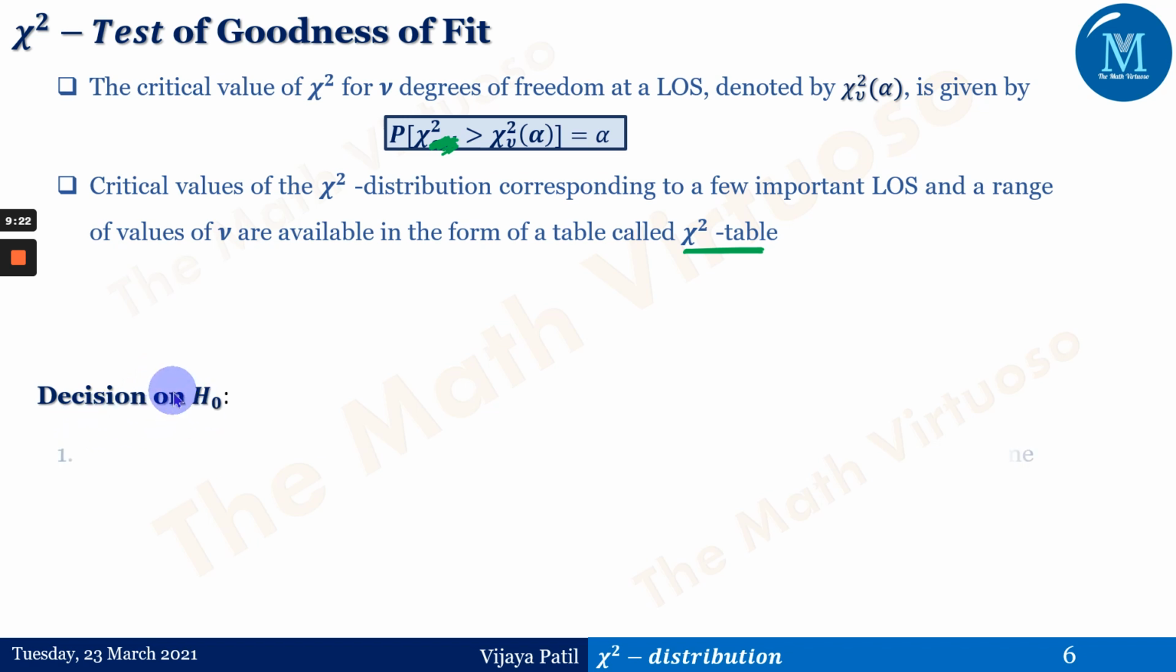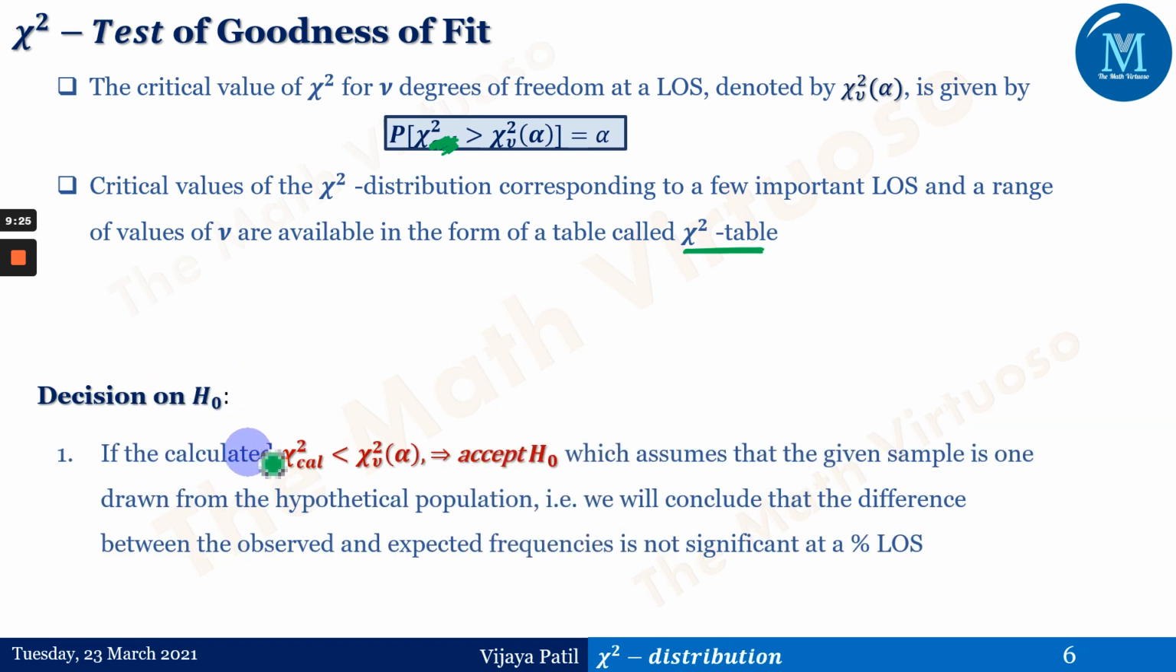Now, decision on H0. If the calculated chi-square cal is less than chi-square nu alpha, then we accept H0, which assumes that the given sample is one drawn from the hypothetical population. That is, we will conclude that the difference between the observed and the expected frequencies is not significant at that percentage of LOS. Whatever percentage is given, at that level of significance, observed and expected frequencies are not significant.